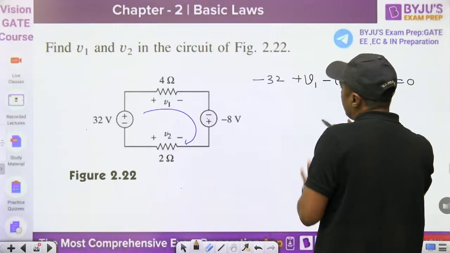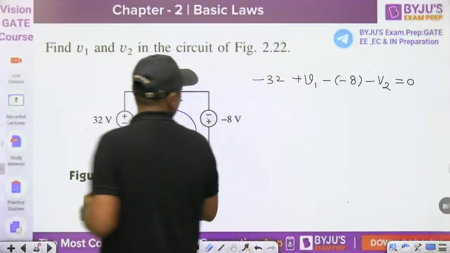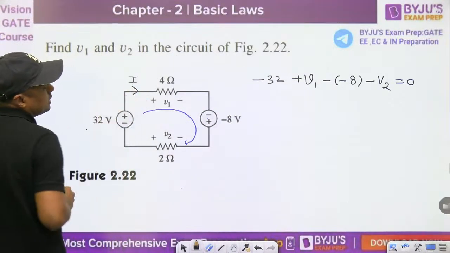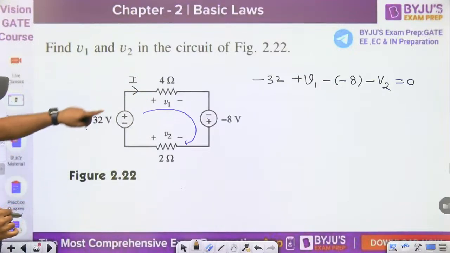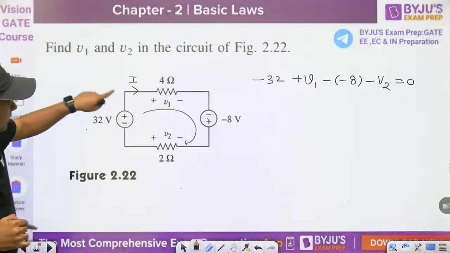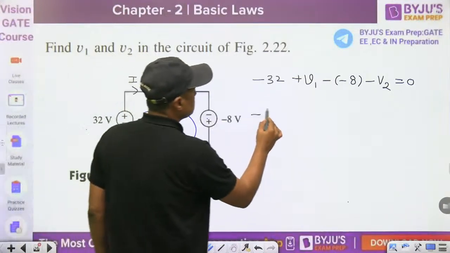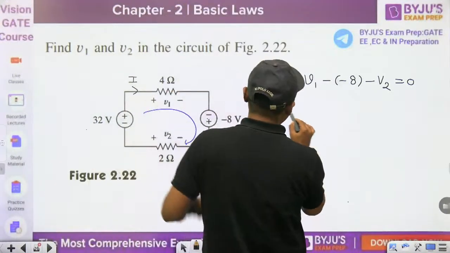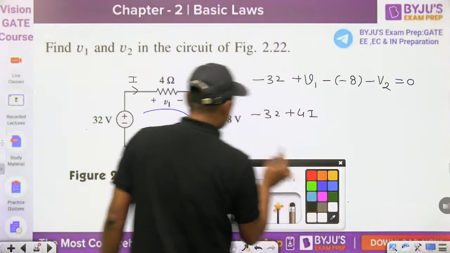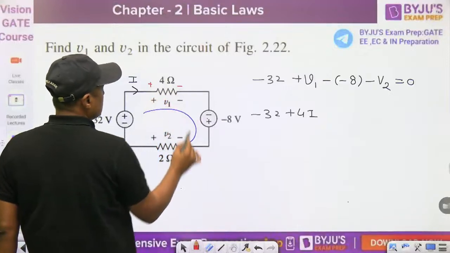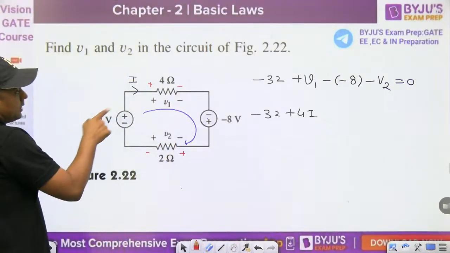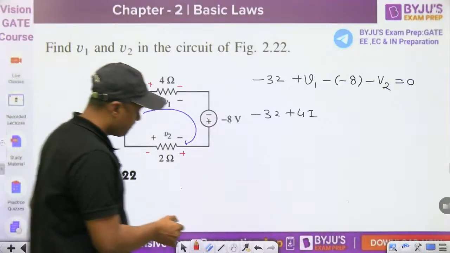This is KVL. Now you can take one current I, then you can find the current here, then directly write with the current, go with the flow, minus 32, 4I. With current, you can choose polarity plus minus. This is plus minus, and that is for minus 32 plus 4I.